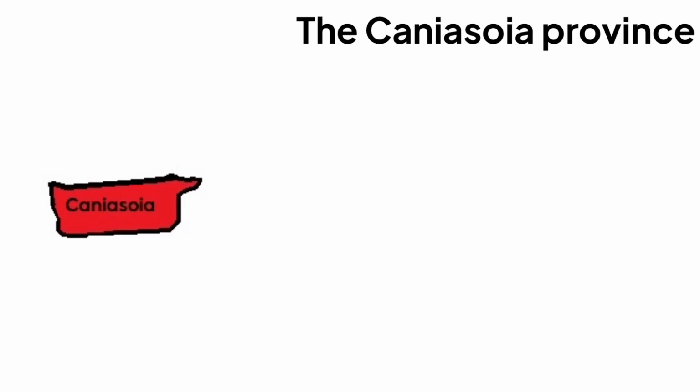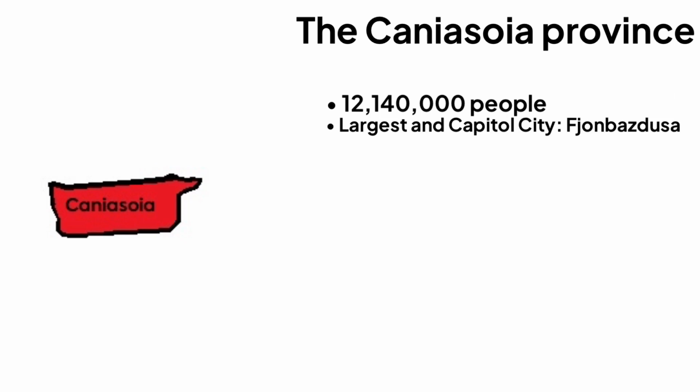Okay, so next we are going to talk about the Sanyosia province. Okay, so the Sanyasoya province has a total population of 12,140,000 people. The largest and capital city of the Sanyasoya province is Fiombasdusa, which has a total population of 1,100,000 people.